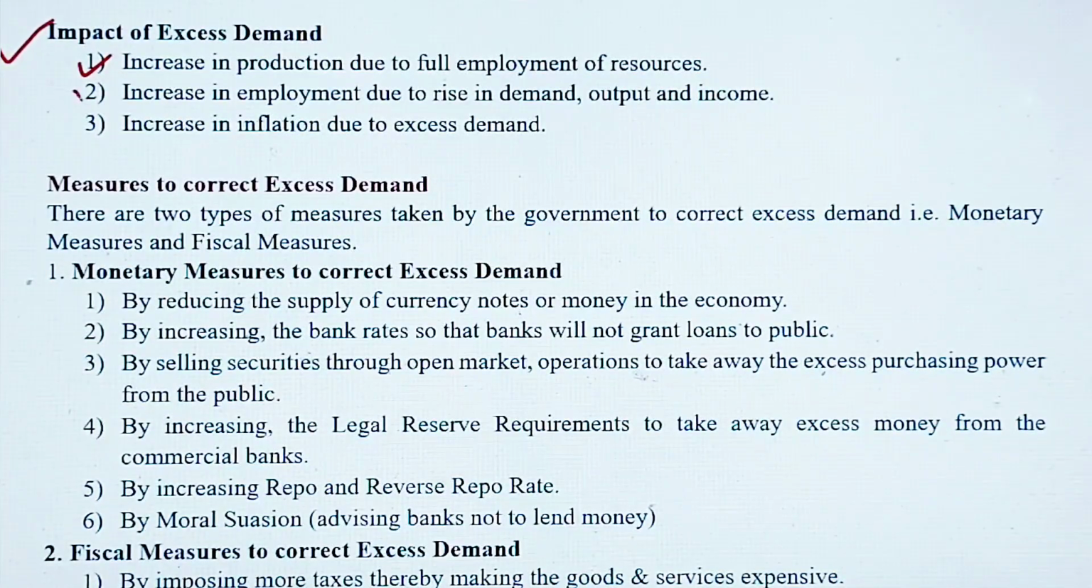The second point is increase in employment due to rise in demand, output and income. So here, due to rise in demand the firms will start producing more output, and if there is more output, that will lead to factor incomes. More factor income leads to more consumption expenditure by the household. So like that, everything is interrelated.